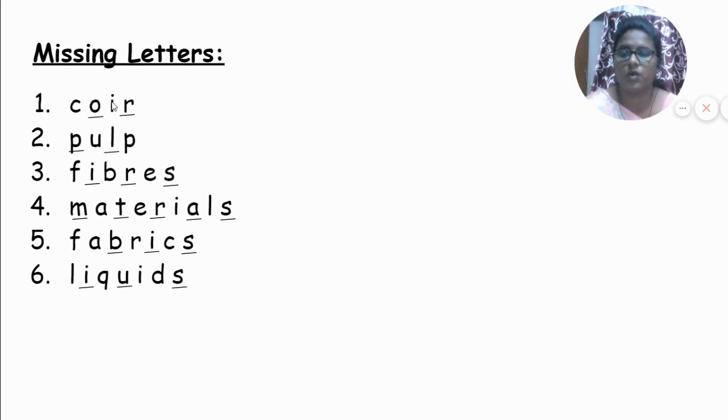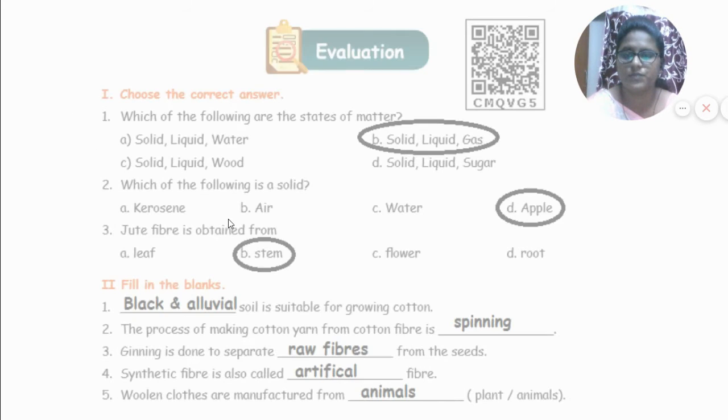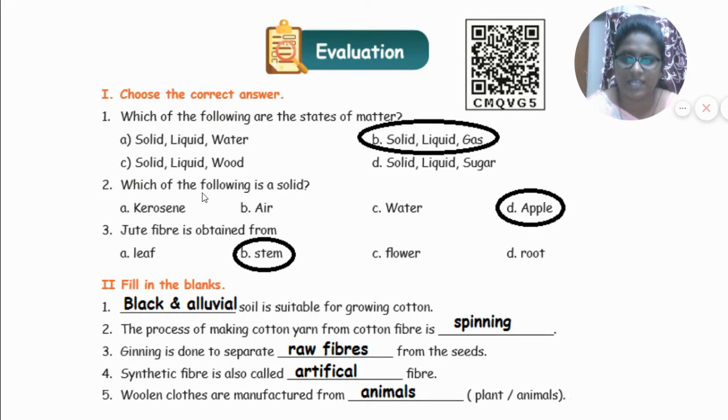Okay children, let's move on to missing letters. Coir. C-O-I-R. Coir. Pulp. P-U-L-P. Pulp. Fibers. F-I-B-R-E-S. Fibers. Materials. M-A-T-E-R-I-A-L-S. Materials. Fabrics. F-A-B-R-I-C-S. Fabrics. Liquids. L-I-Q-U-I-D-S. Liquids.